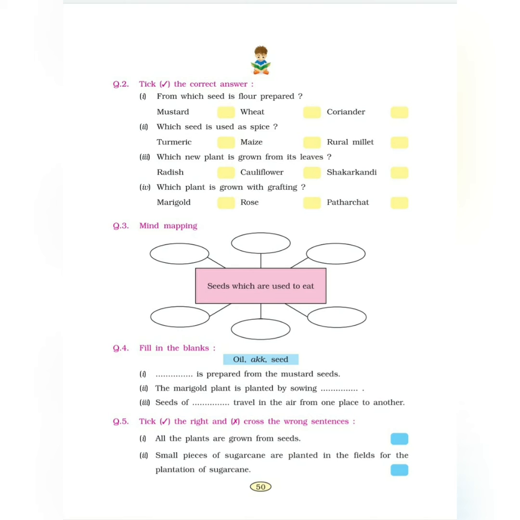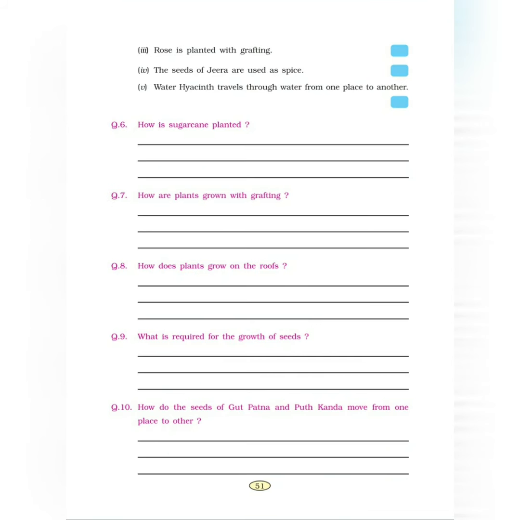Question 5. Tick the right ones and cross the wrong ones. This is easy, children. You must do this yourself. Now what we'll do is we'll quickly revise the whole chapter again, and we'll make sure that we don't make any mistakes with pronunciation or with any understanding.